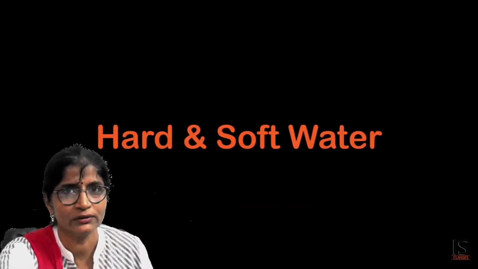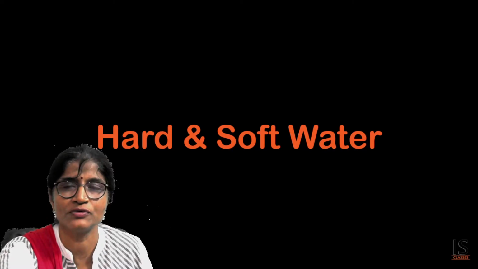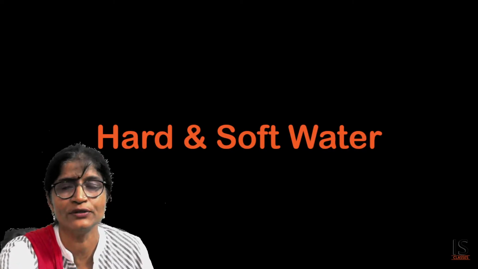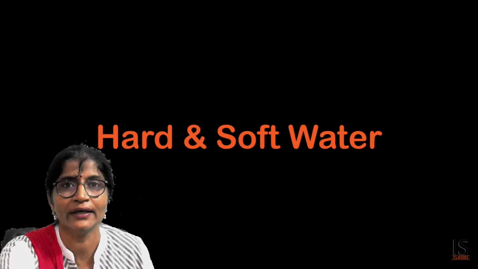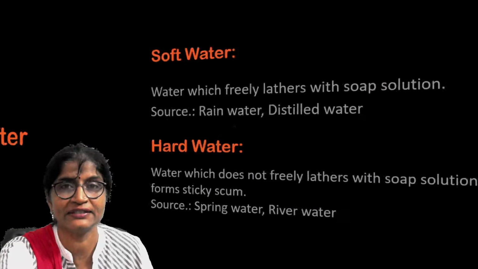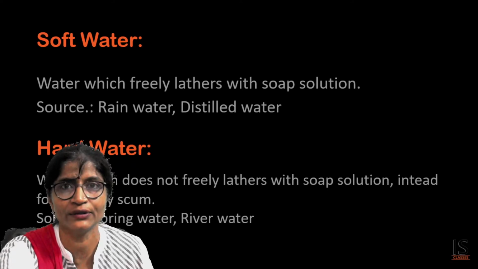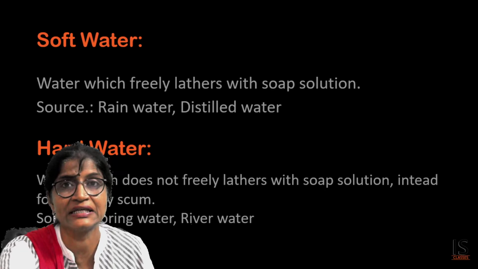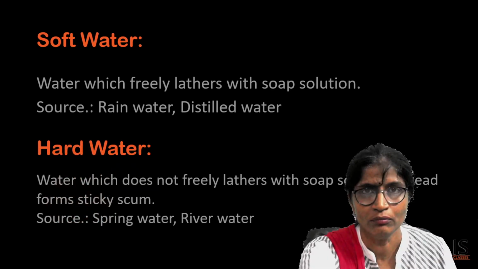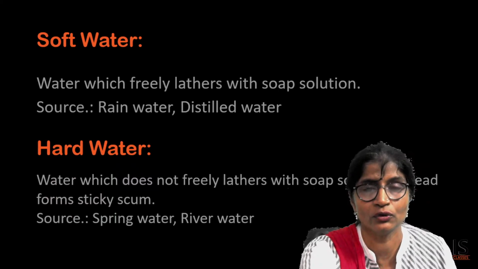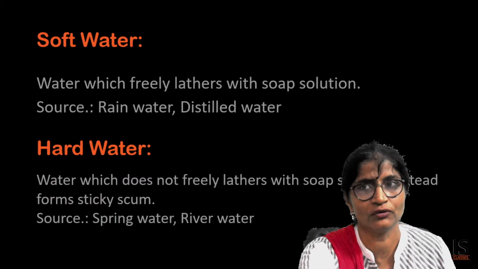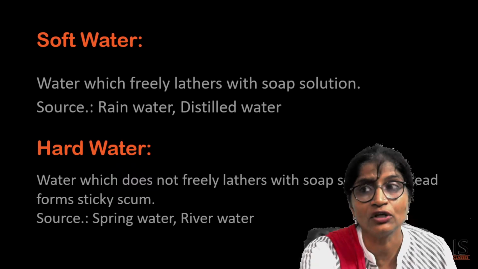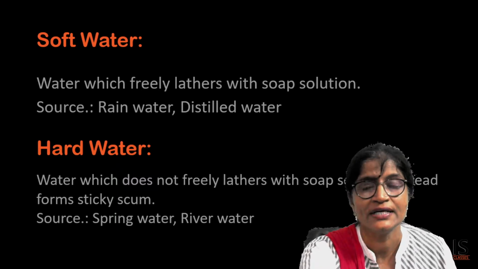What is soft water? Sometimes you have observed that when soap solution is added to water, it forms lather. But sometimes when soap solution is added to the water, it won't form lather. Instead of that, it forms sticky scum. So the water which forms lather easily with soap is known as soft water. And water which does not freely lather with soap solution, but instead forms sticky scum, is known as hard water.